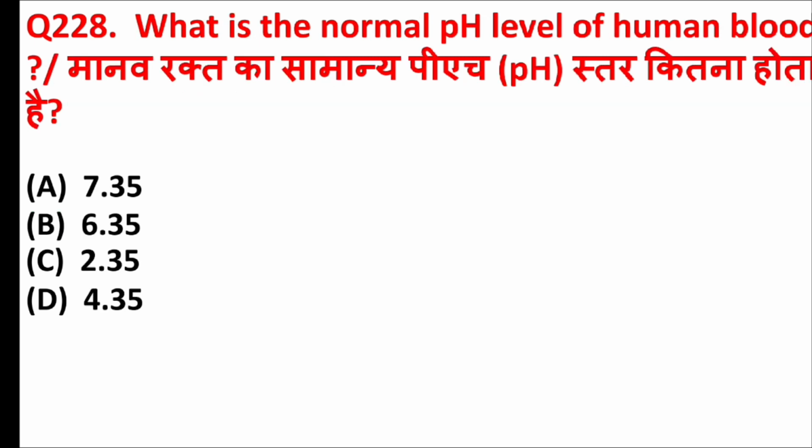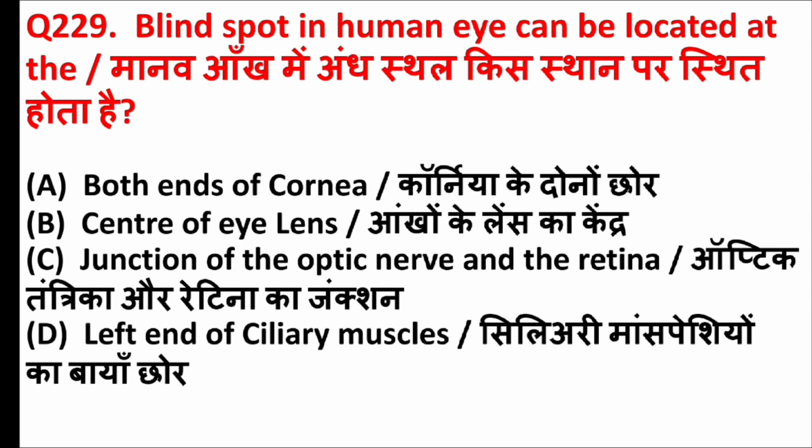What is the normal pH level of human blood? Answer is option A, 7.35. Blind spot in human eye can be located at the. Answer is option C, junction of the optic nerve and the retina.